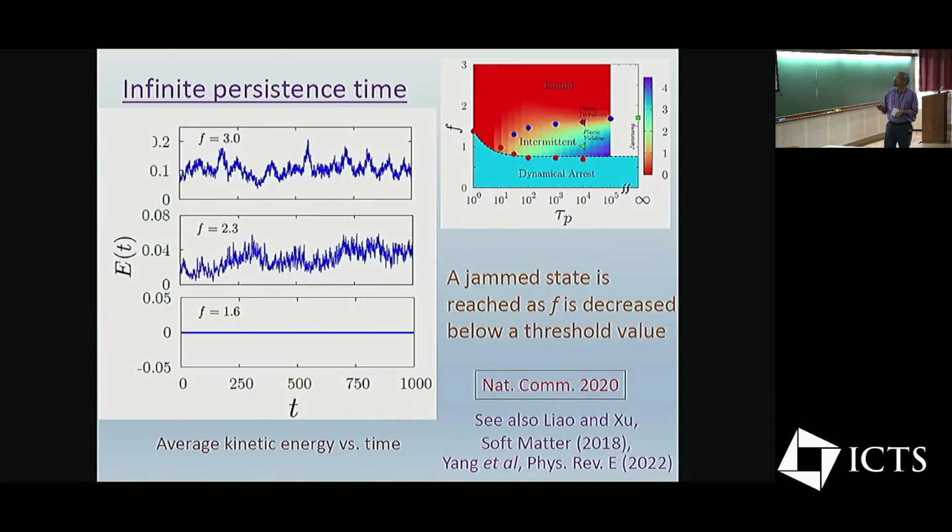So this just shows that, if the active force is large, then you have these kinetic energy fluctuations as you would have in a liquid. But if the active force is small, then it gets stuck into a jammed state. And this is athermal dynamics, so there is no thermal fluctuation. So when it gets stuck, it is really stuck, and the kinetic energy goes to 0. But what we are interested in today is the behavior of this state, F equals 3, where the particles are moving and the system looks like a liquid, but this liquid is very different from the liquid that you have in thermal systems.